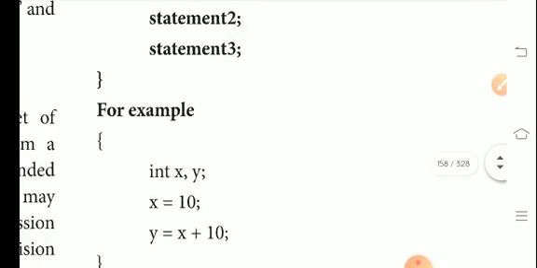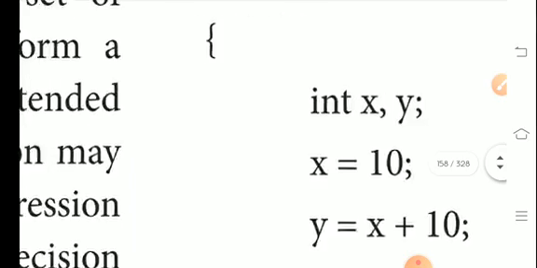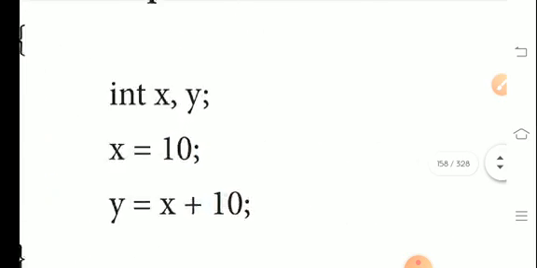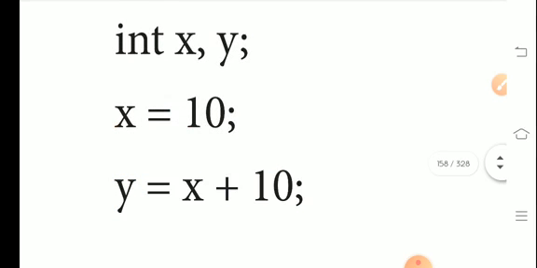For example, opening braces, closing braces. Within the body of the program, we have to take two variables like int x, y. The value assigned to x is 10, x plus 10.